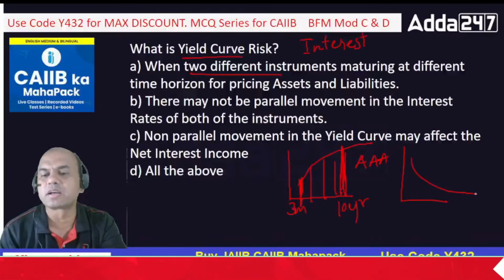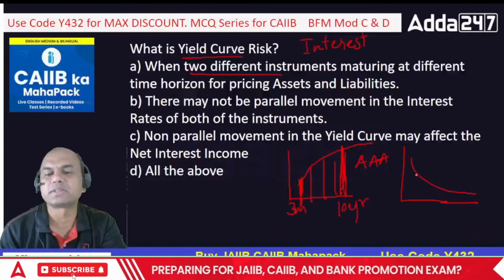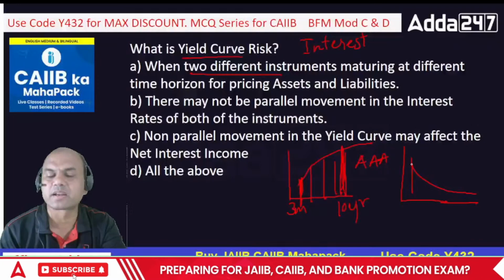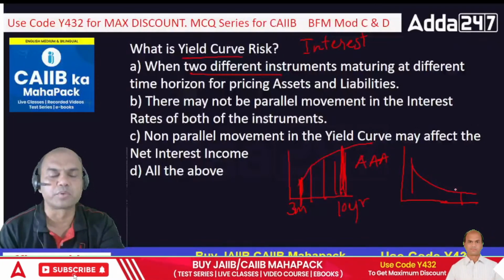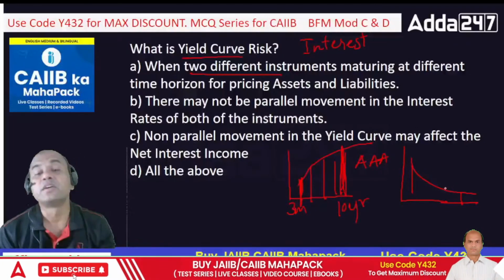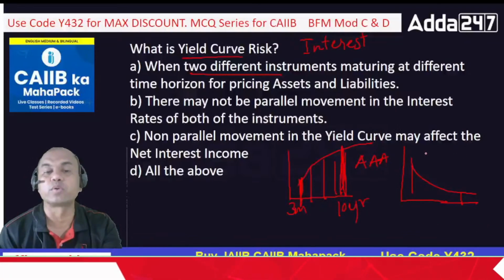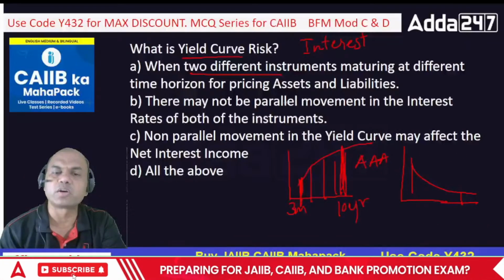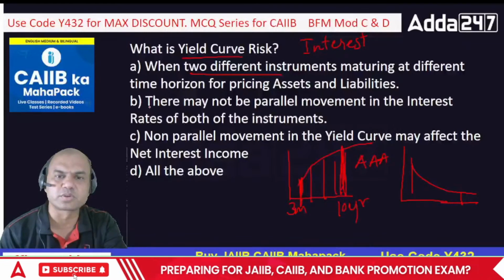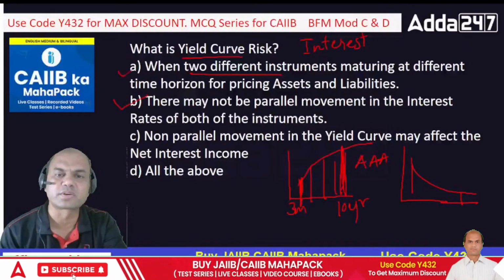What do you mean by inverted yield curve? It's like this. What happens? 3 months bonds are at higher interest rate and 10 years bonds are at lower interest rate, when there is inflation, when there is a recessionary trend going on, okay? So there may not be parallel movement in interest rate. That's also true. So A is true, B is true, okay?